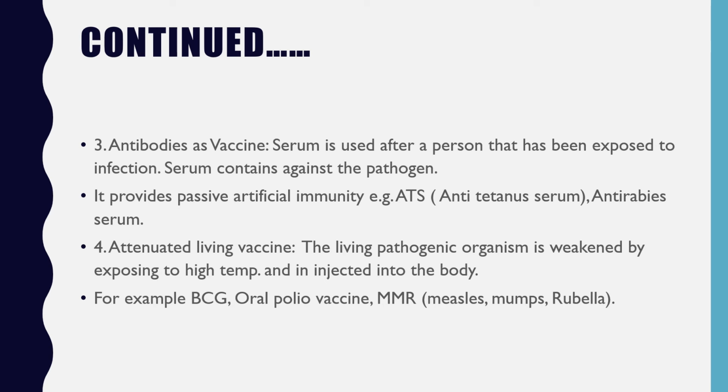And the fourth category of vaccine is attenuated living vaccine. Attenuated living vaccine means the living pathogenic organism is weakened. They are weakened by exposing them to high temperature, and then they are injected into the body as a vaccine. So we have vaccines like BCG, oral polio vaccine, and MMR, that is measles, mumps and rubella, which belong to this category.